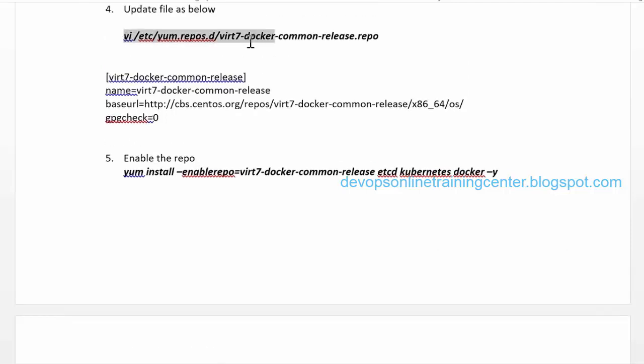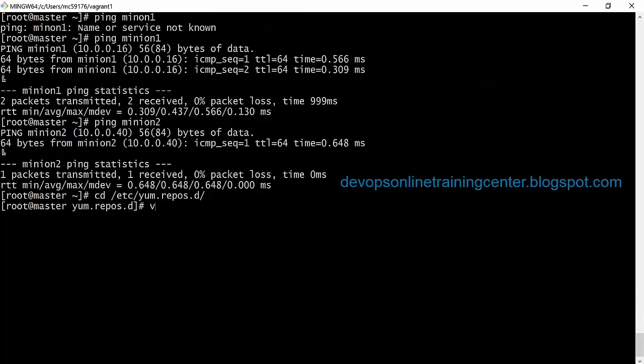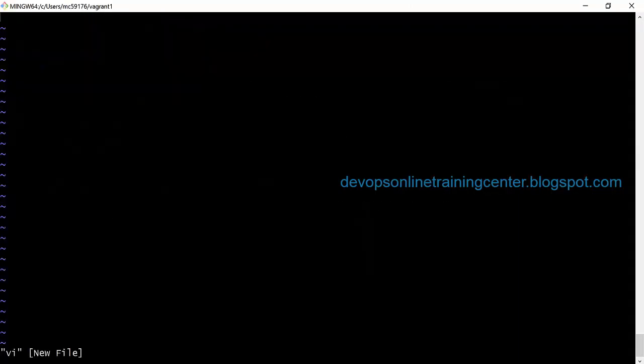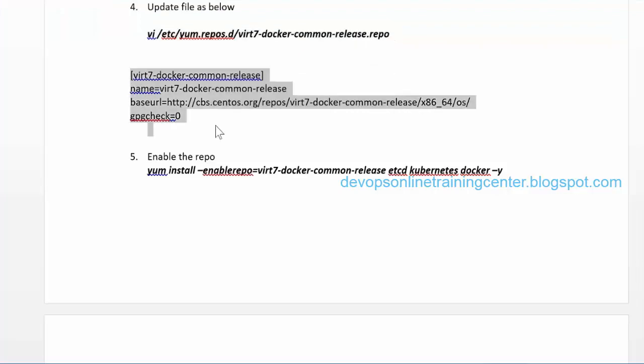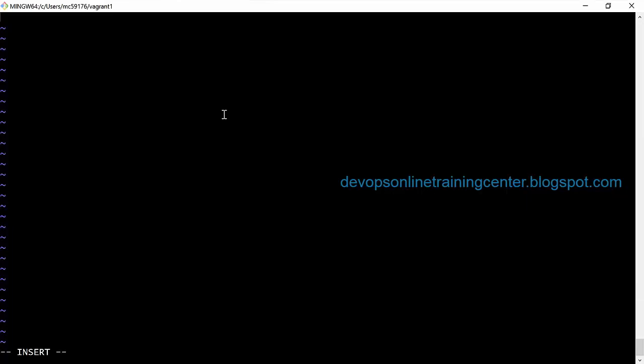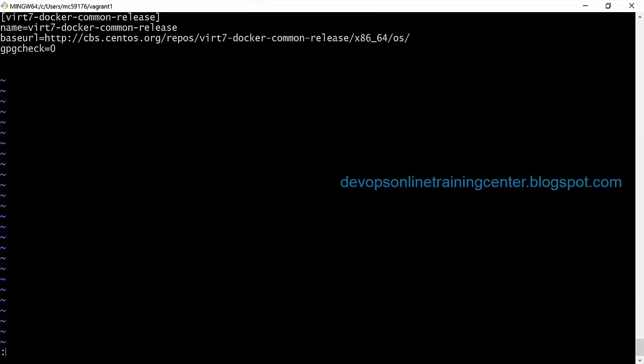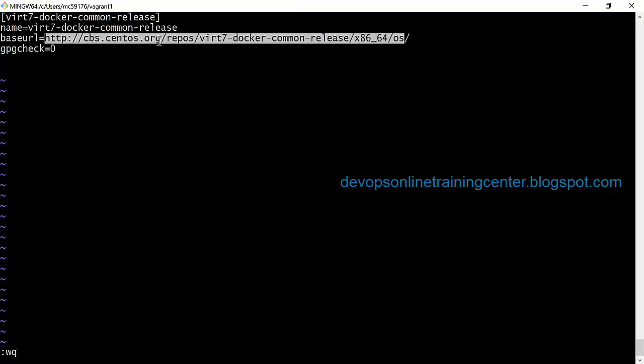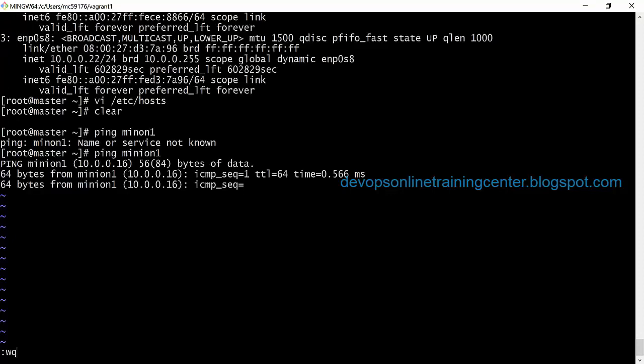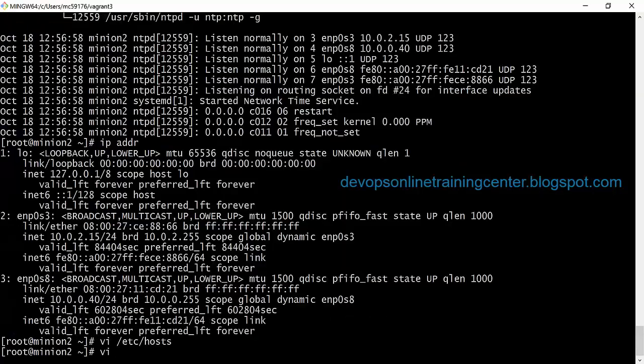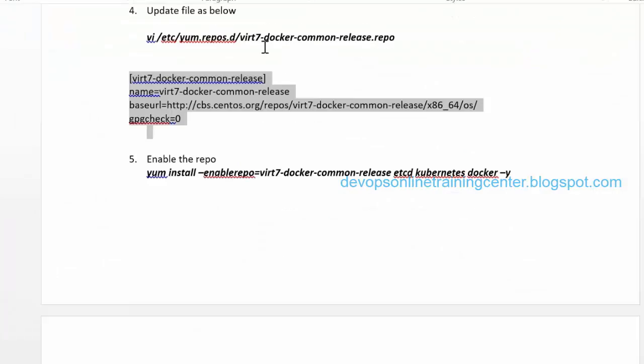Open this file and give the information about this repository, so that it will download the packages from the Kubernetes site. This site, centos.org, x86_64 os, has packages related to Kubernetes. I'm going to add it to all the machines because we need to install the packages.